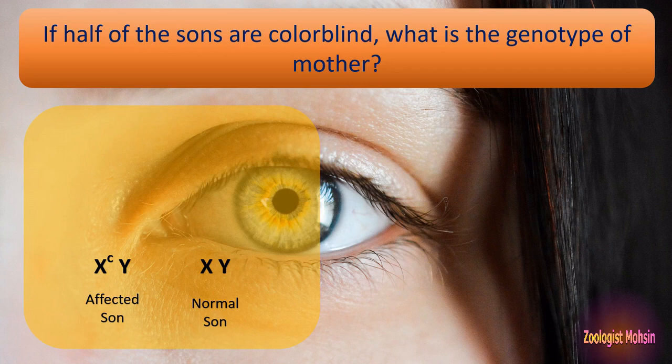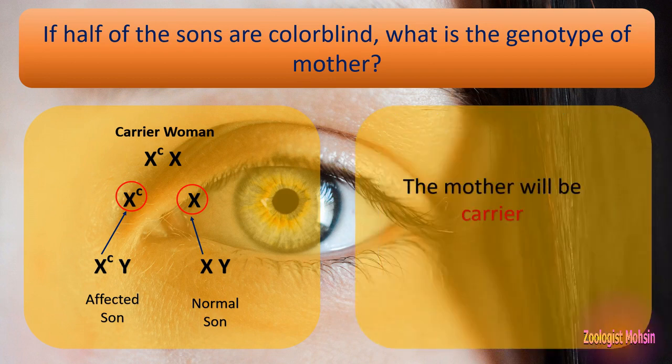We also know that the X chromosome in the son is received from the mother and the Y chromosome from the father. So the mother's chromosomes may be XC and X. These two chromosomes have come from the mother, so the genotype of the mother will be XCX, and this genotype shows that the mother will be a carrier. So in this way, by back cross, we can predict the parental generations as well. The mother will be a carrier.